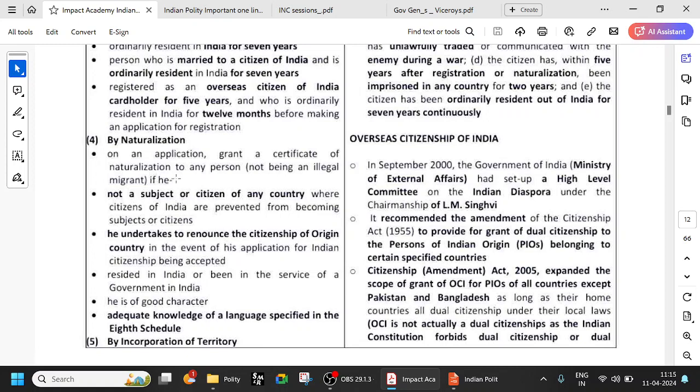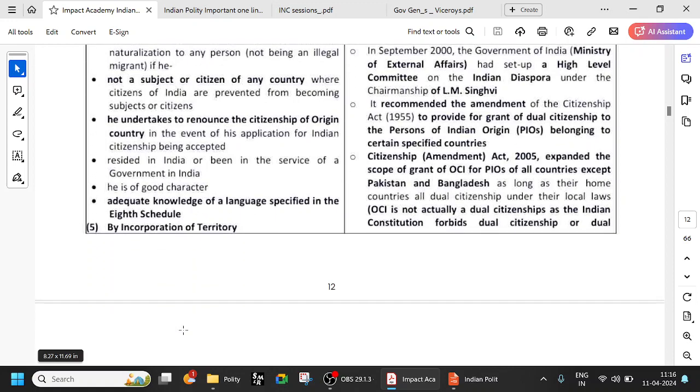By naturalization. So if you want to become a citizen by naturalization, you have to come from a country that does not prohibit citizens of India from becoming their citizens. He undertakes to renounce the citizenship of the origin country. So India does not allow dual citizenship. Try to remember this. There has to be only one citizenship. So, for example, you are coming from some African country and trying to become a citizen of India, then you have to renounce your citizenship of that country. He has resided in India or been in service of the government of India. He is of good character, with adequate knowledge of a language specified in the 8th Schedule. That means one language of the 22.